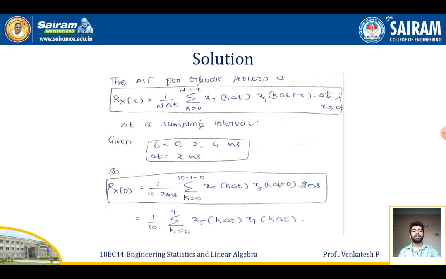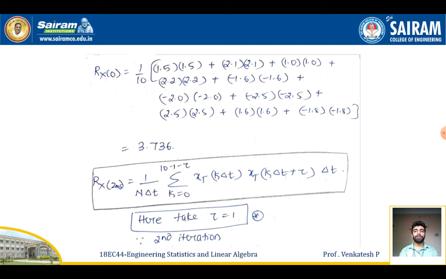The 2 and 2 get cancelled, so I got 1 by 10 directly. Now expand the summation till k equal to 9, taking all the values of x of k delta t and also the 1 by 10. On simplifying this, I'll be getting 3.736.